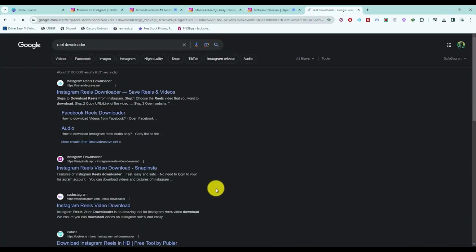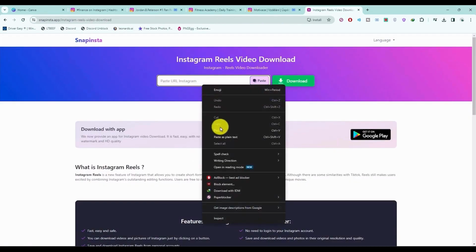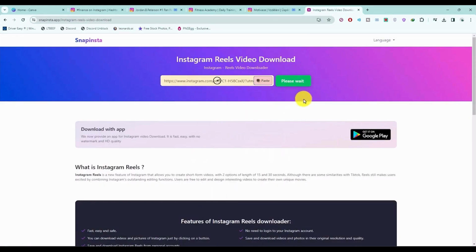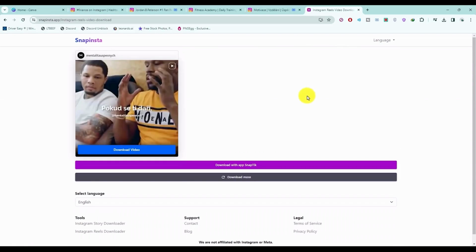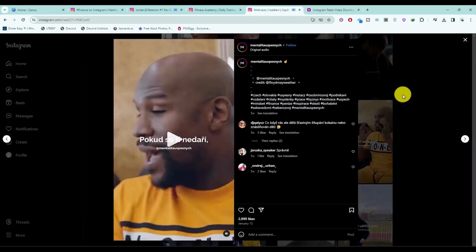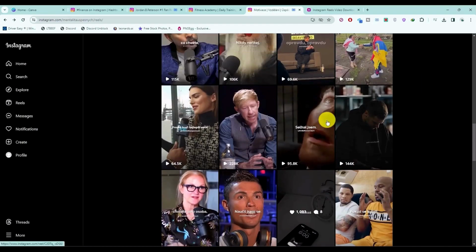And then you will have this option. Go inside that, paste your URL and click on download. Now, it will take few seconds and then you can download the reel without a watermark. It's totally up to you. Now, once you have a reel, get more reels like this.